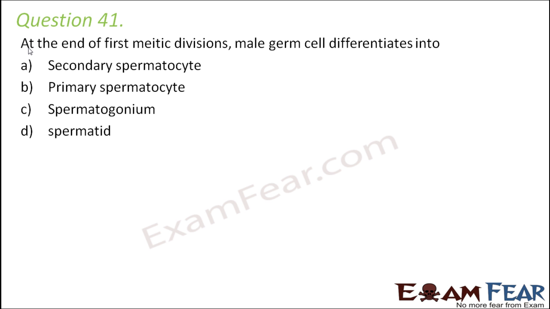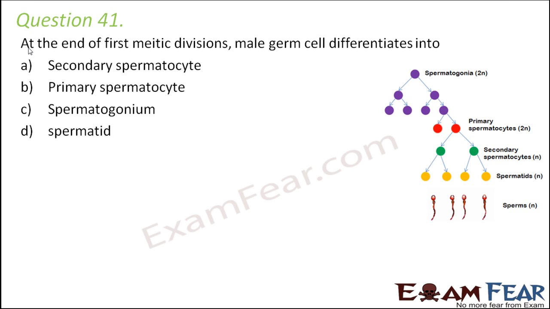Question number 41. At the end of first meiotic division, male germ cell differentiates into secondary spermatocyte, primary spermatocyte, spermatogonium or spermatid. Let us again quickly look at the formation of sperms. Sperms are formed from spermatogonia. If you talk about the meiotic division, what does it do? During meiosis, the ploidy number is always halved. That means diploid cells get converted to haploid ones.